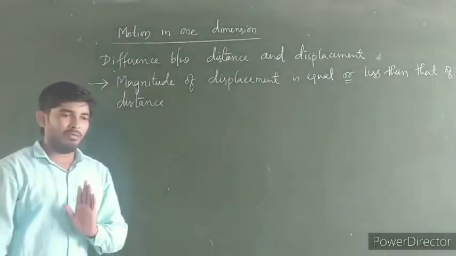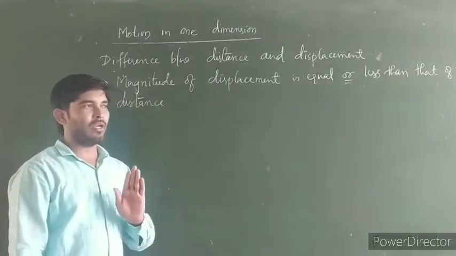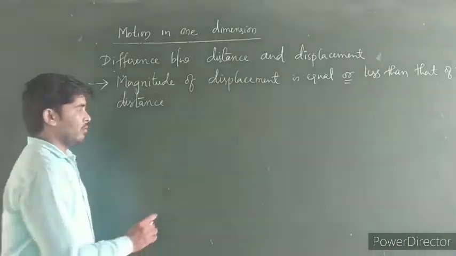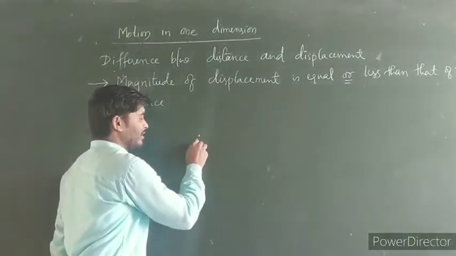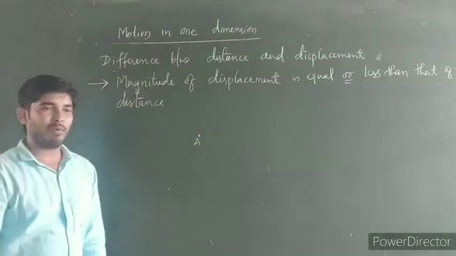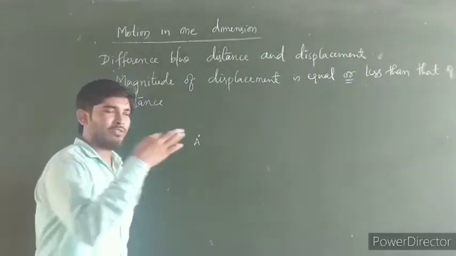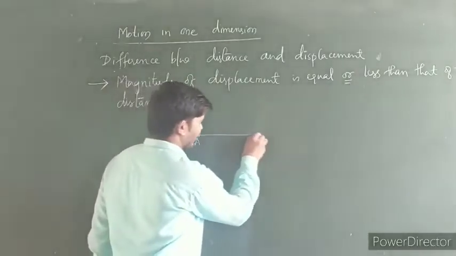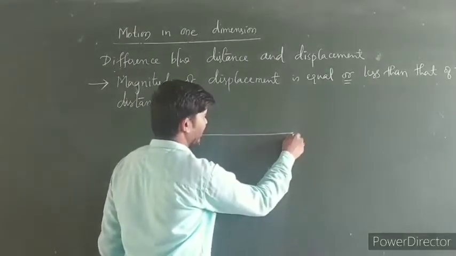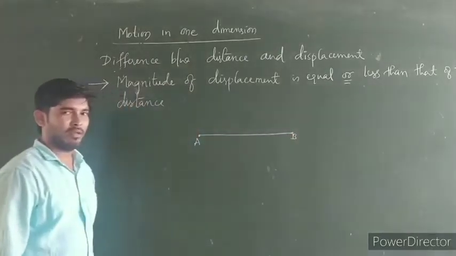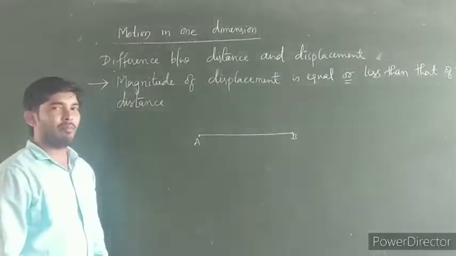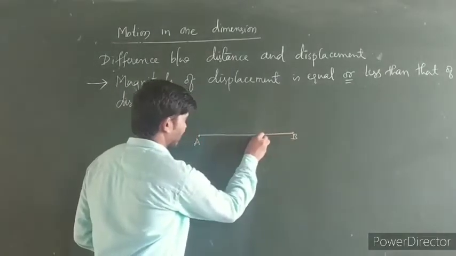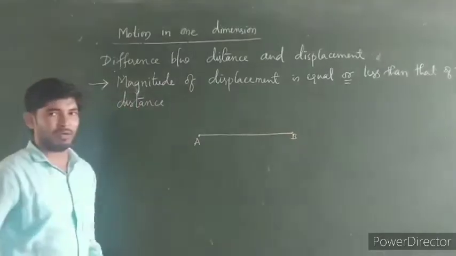See, if a body moves in a particular direction, suppose A is the initial position. If a body is moving in a straight line path in one fixed direction, then B is the final position of the body. This is the path in which the body has traveled.